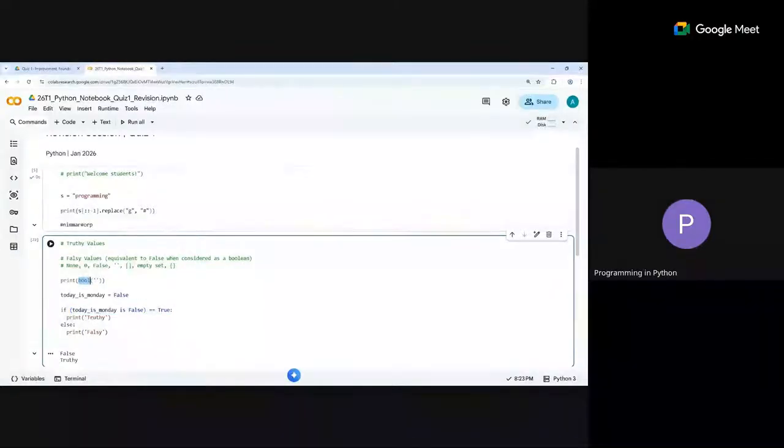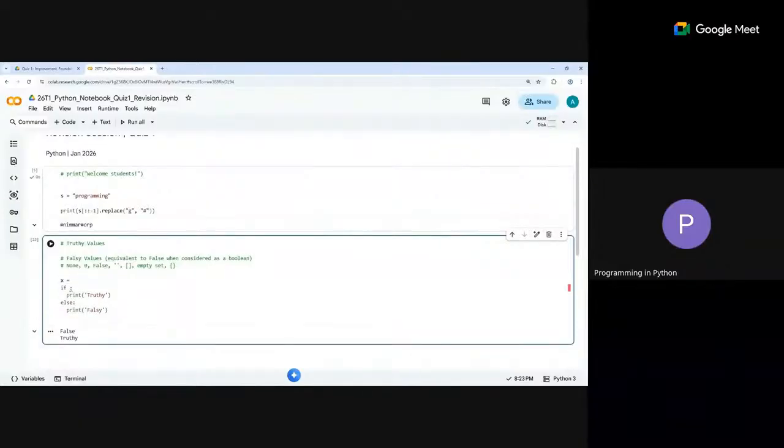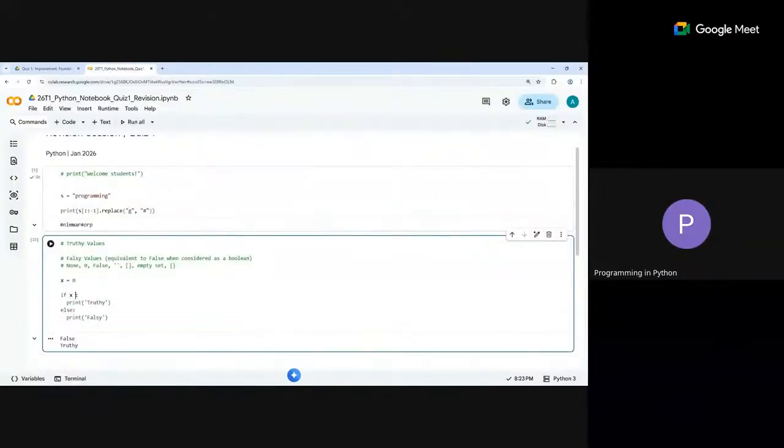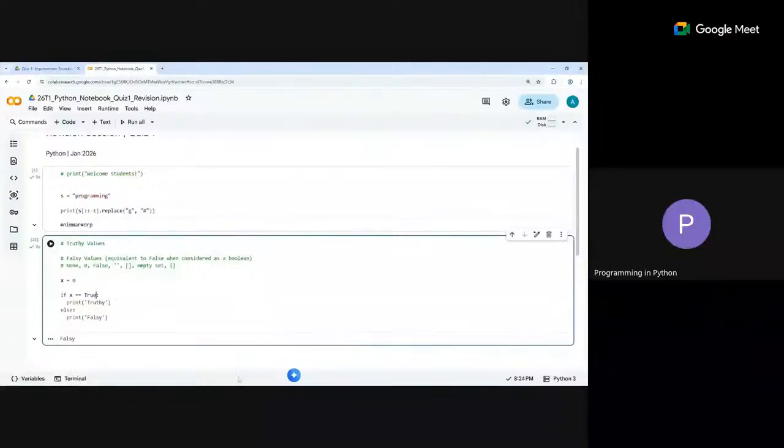So that is the idea. What it does is convert into a boolean by default whatever you put there, and then check it. We were talking about falsy and truthy values. If x is equal to 0 and then we check if x, what are we checking here? We are checking if x is equal to true, and 0 is not, so it is falsy.